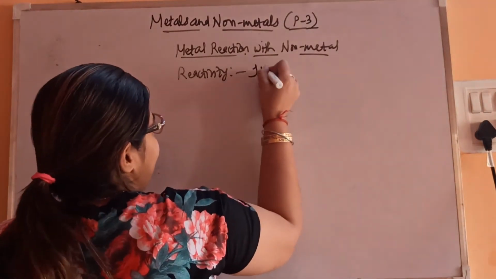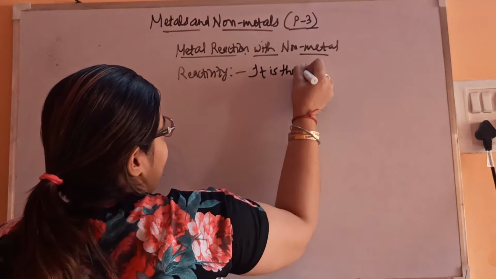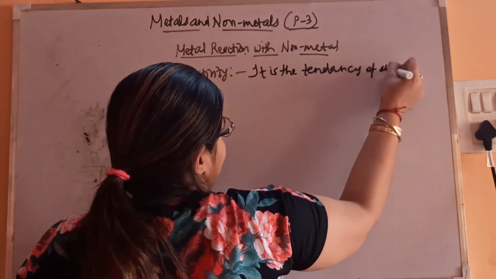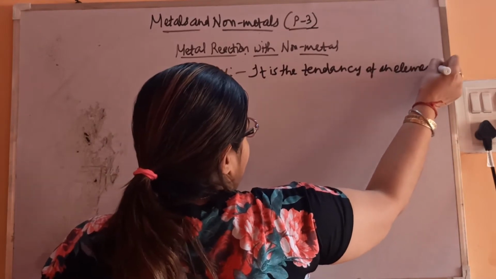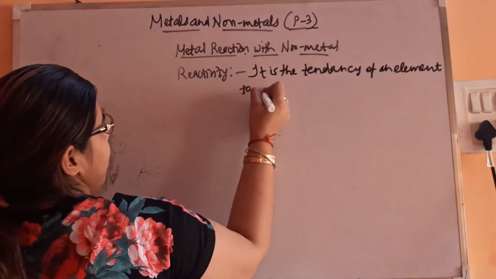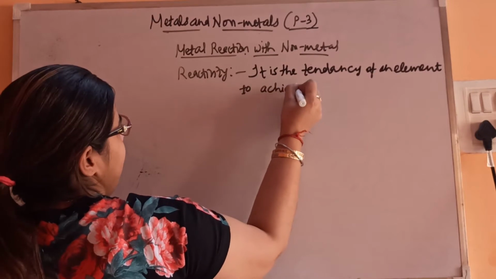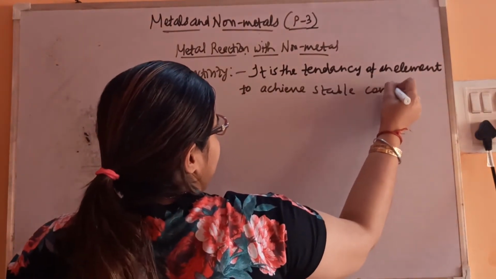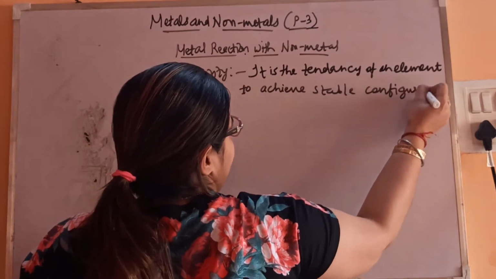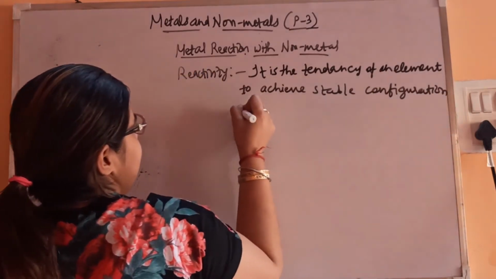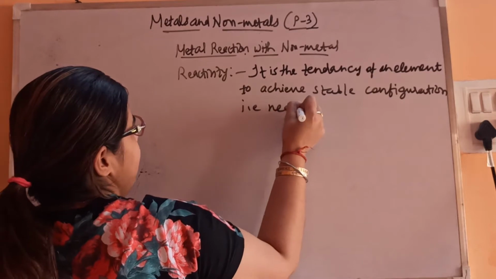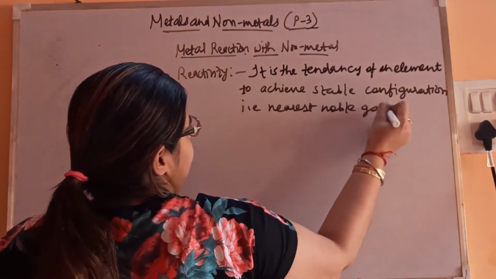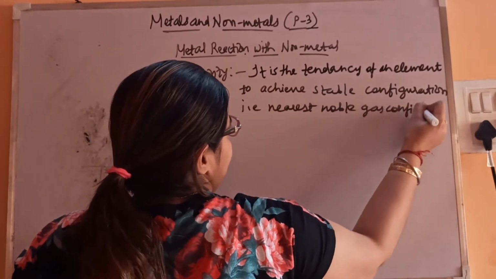Reactivity is the tendency of an element to achieve a stable configuration, that is, the nearest noble gas configuration.